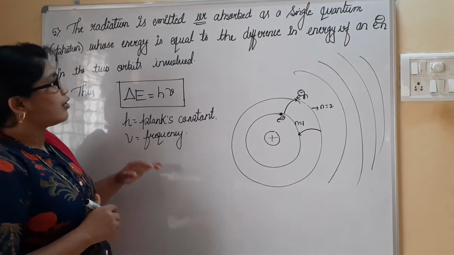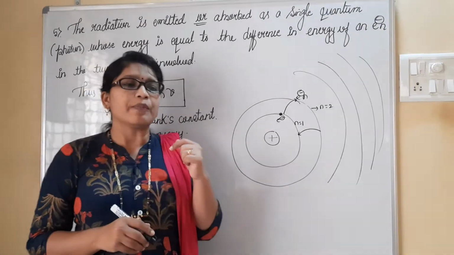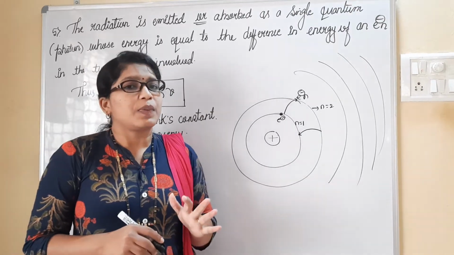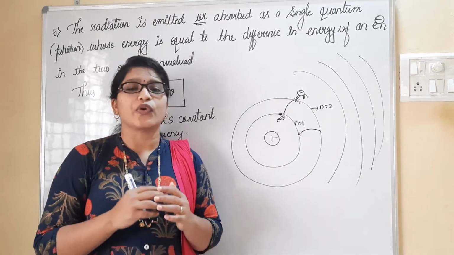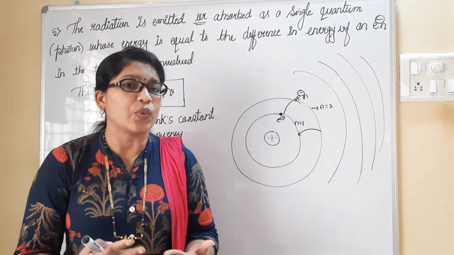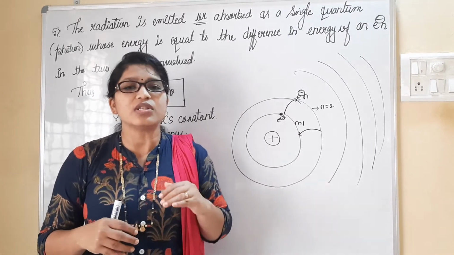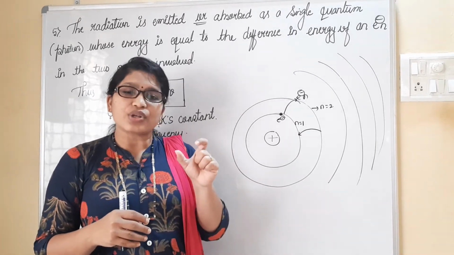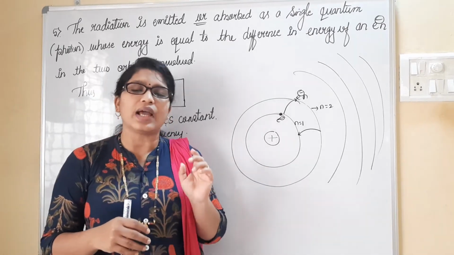This fifth postulate will be explained in detail by the hydrogen spectrum. Now the question arises, what do you mean by spectrum? In order to understand things in detail, we have to go for the hydrogen spectrum, as hydrogen is considered the simplest atom, having only one electron.